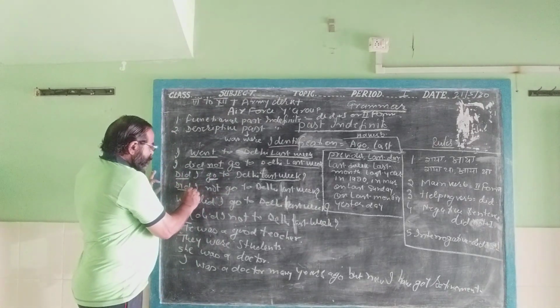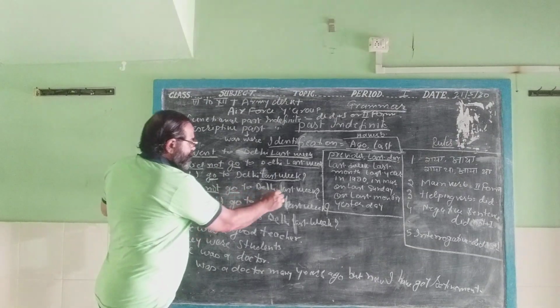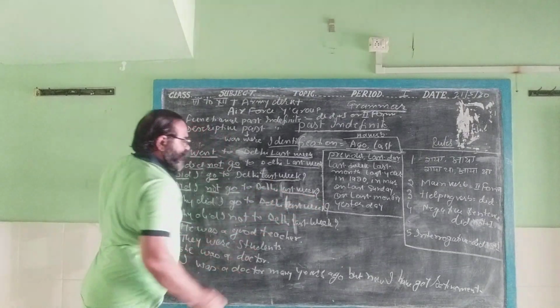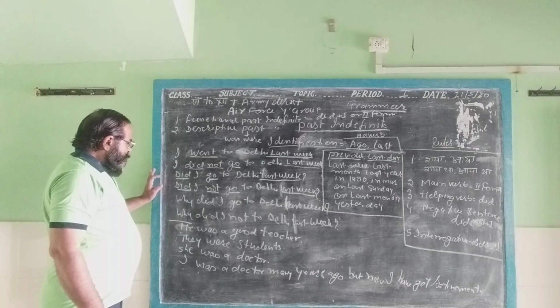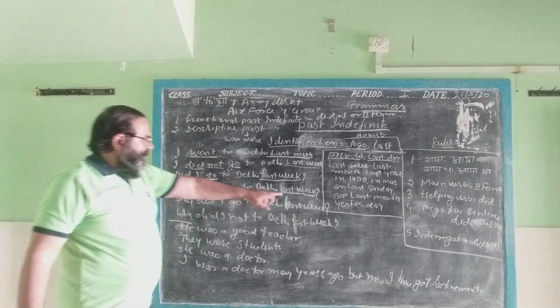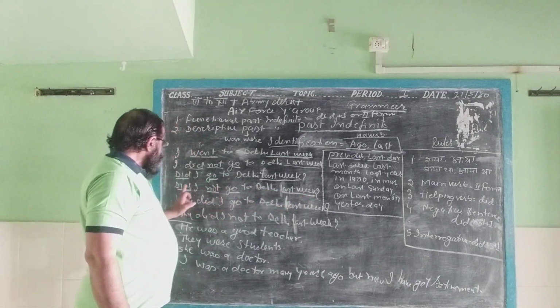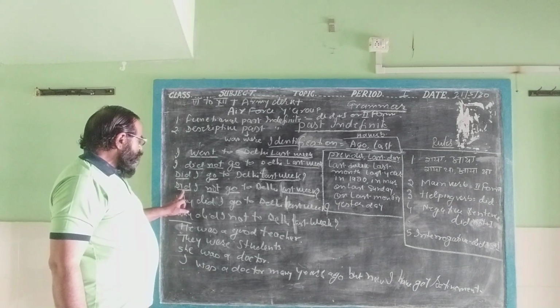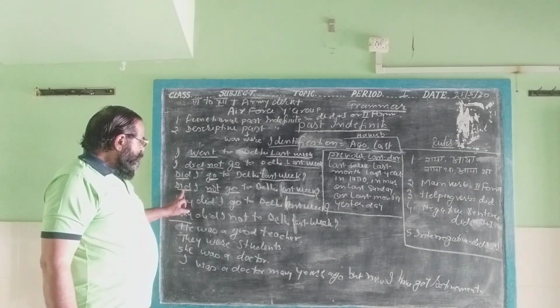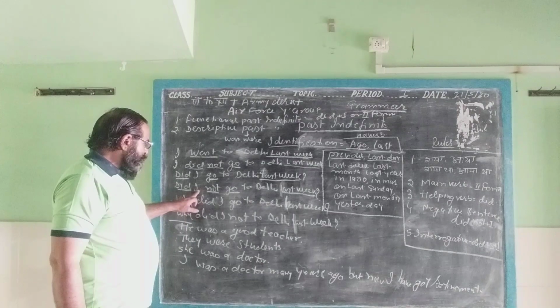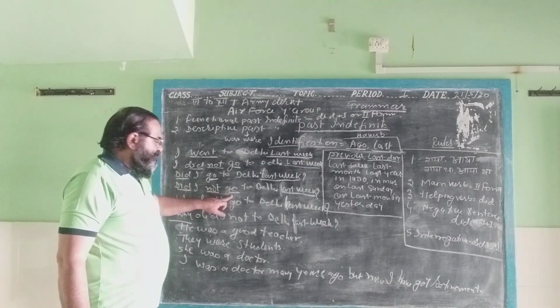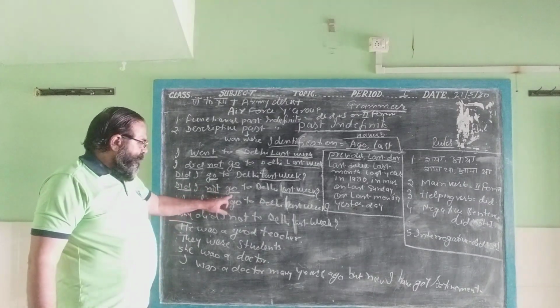Secondly, did I not go to Delhi last week? Again we find the last week, and it is an interrogative and negative sentence, so the word did as a helping verb will be used before the subject, then after the subject, not, and then we will use the first form of the main verb.